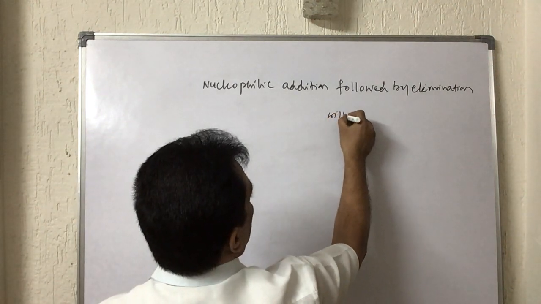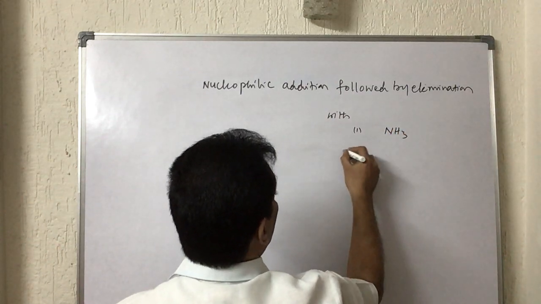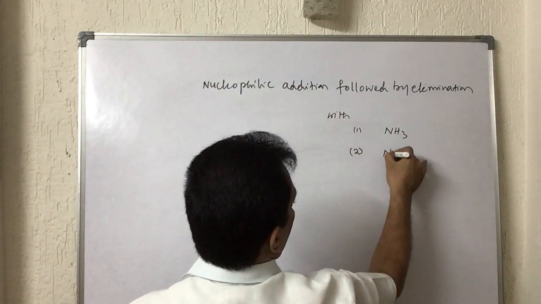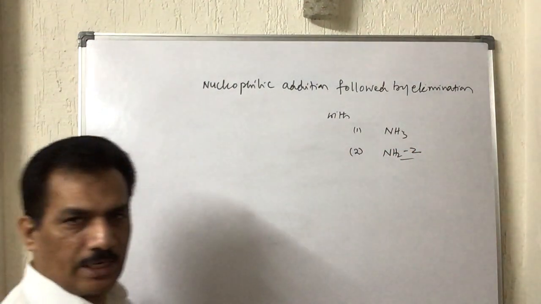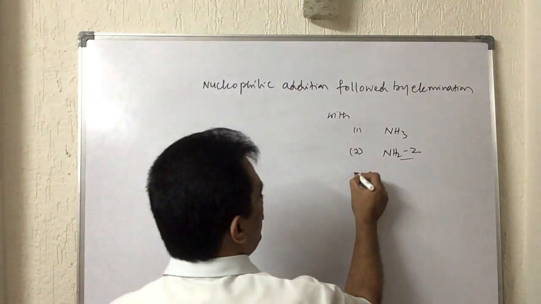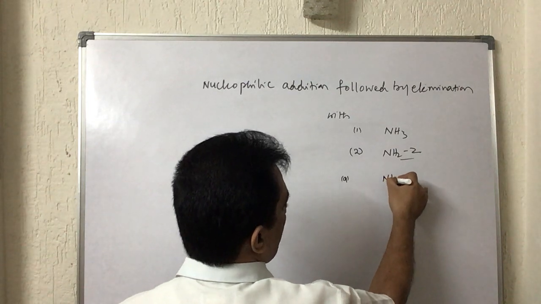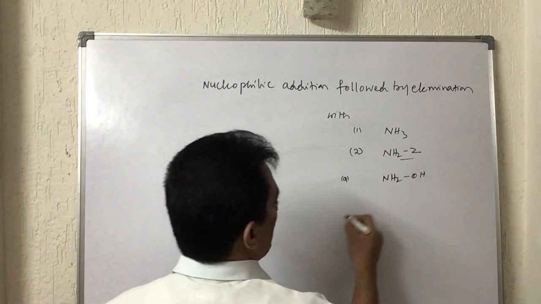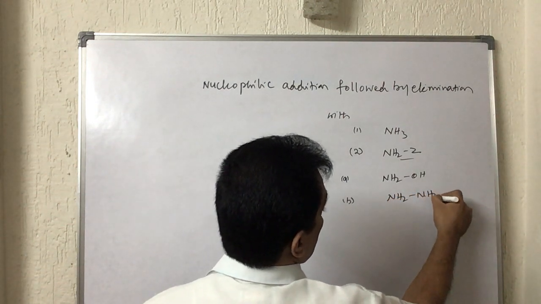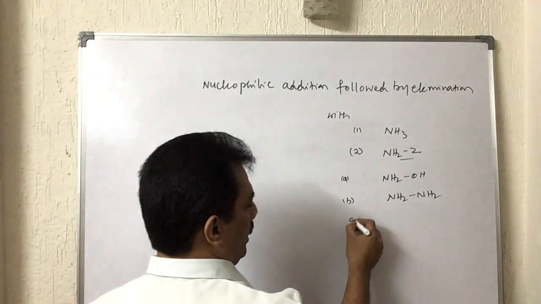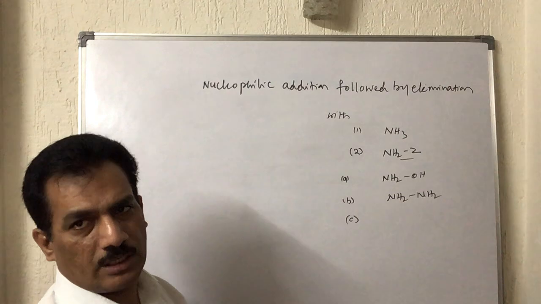The reaction is with ammonia, NH3, and ammonia derivatives. In general we can represent them as NH2Z. Let me give the list of these Z: NH2OH it may be, or NH2NH2, that is hydrazine, already listed out. Here we have a briefing of these reagents which tend to go for such a reaction.